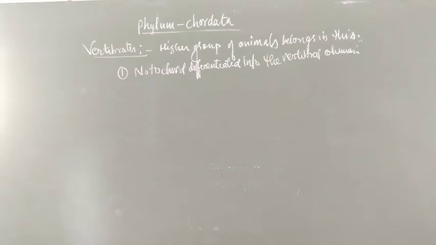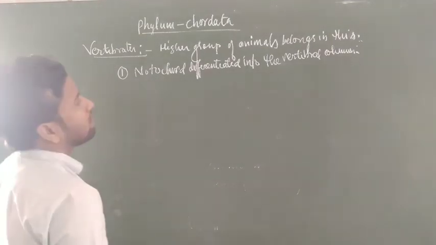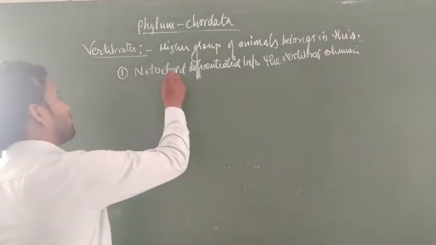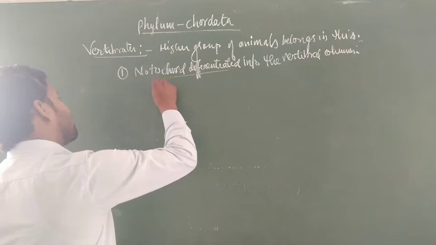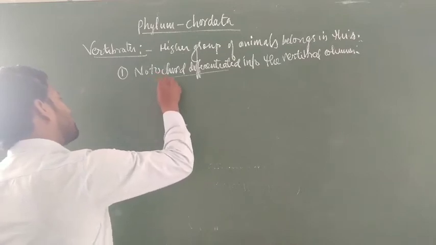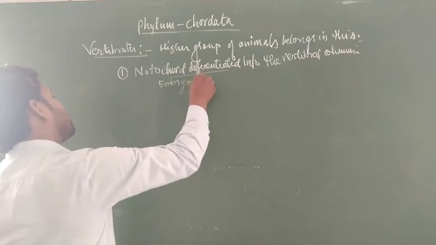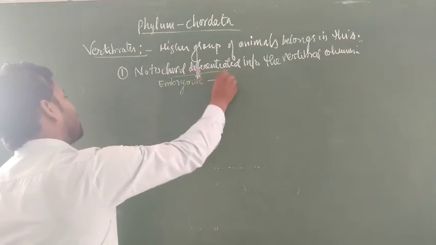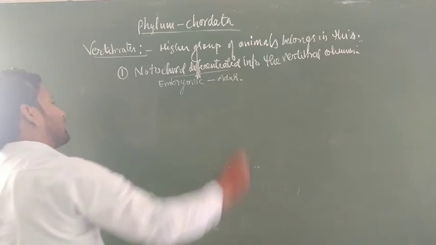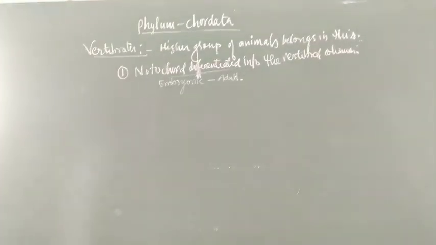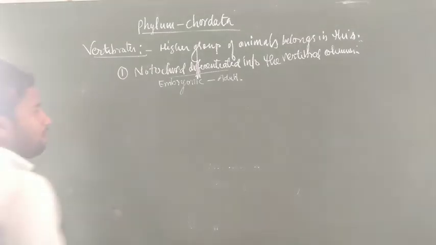Okay, they possess a notochord differentiated into the vertebral column. One of the important features is that the notochord is found from the embryonic stage to the adult stage, meaning there is no life stage, embryonic to adult, in which these animals lack the notochord.